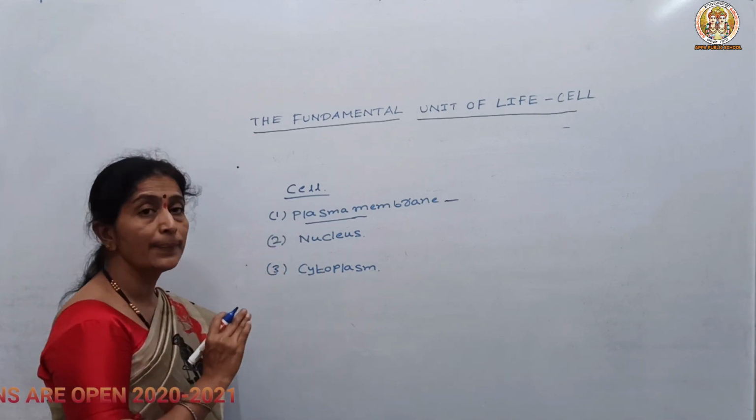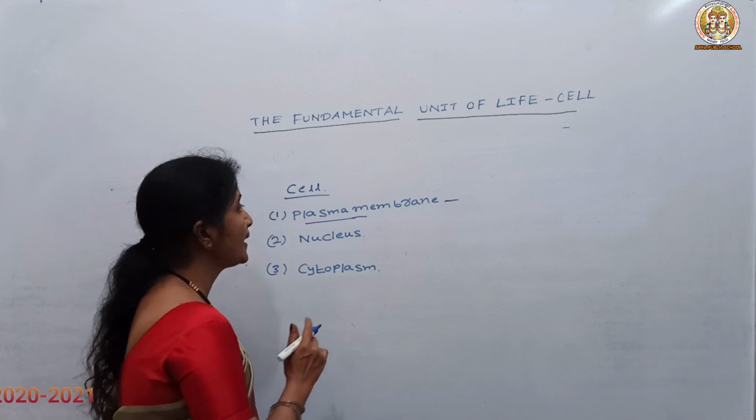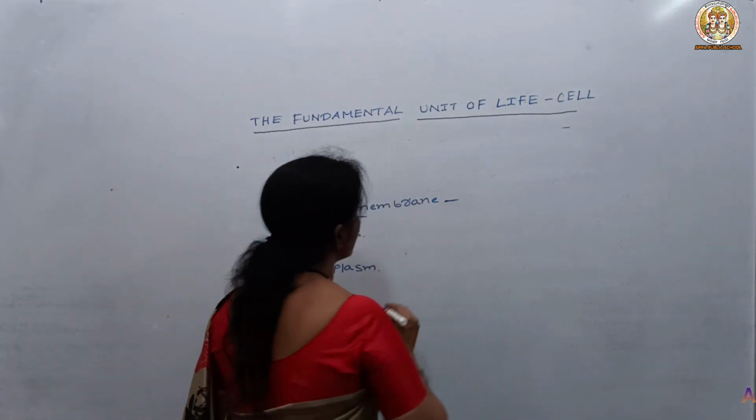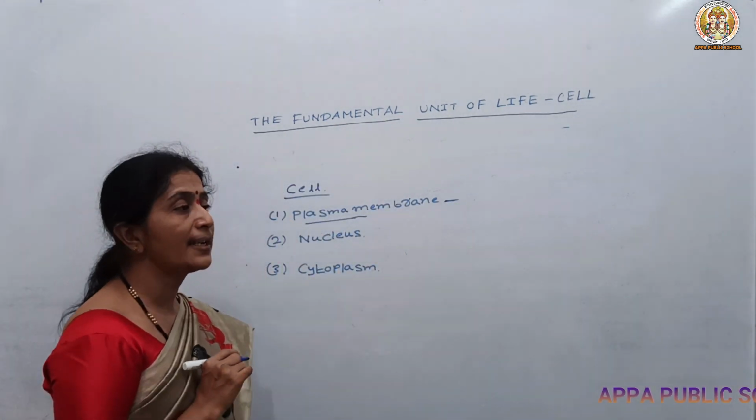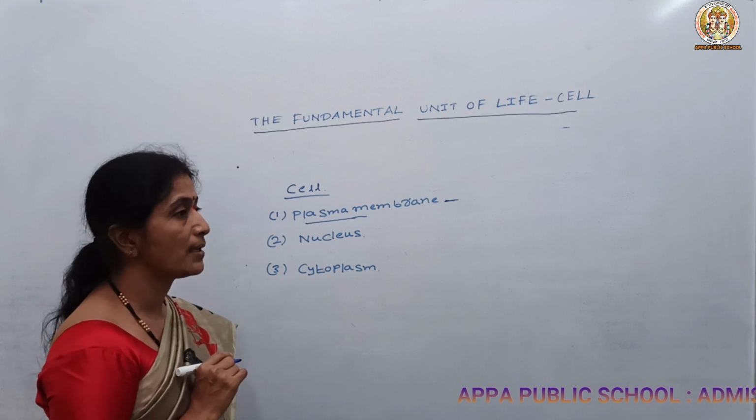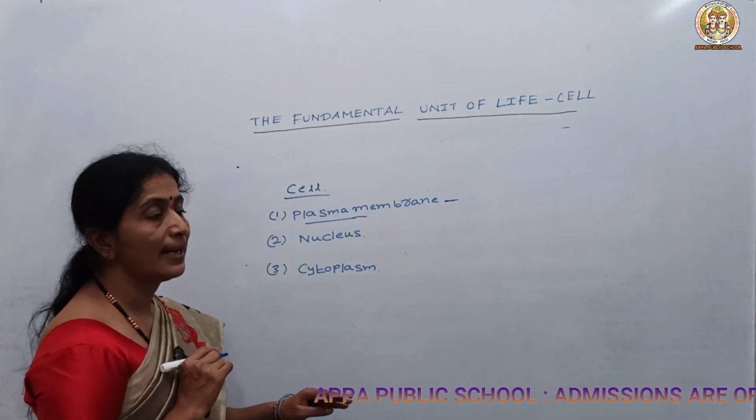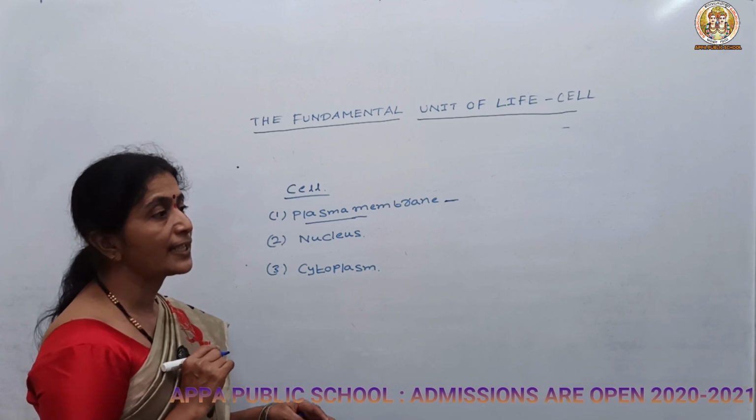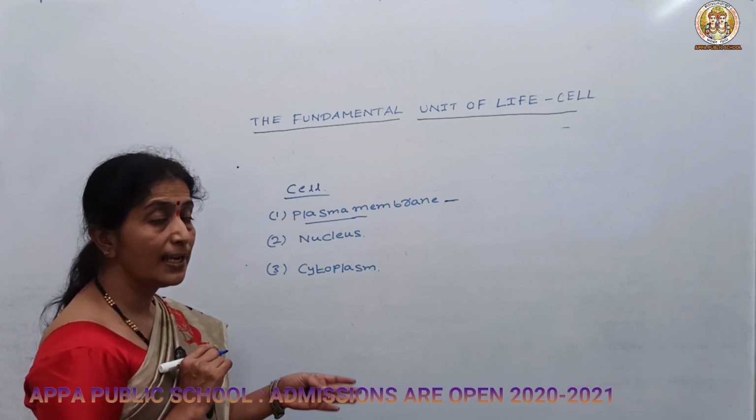So this is about the plasma membrane. And what are the other important functions of the plasma membrane? It acts as the mechanical barrier. So it protects the cell from any injury as well as the attack of any microbes.